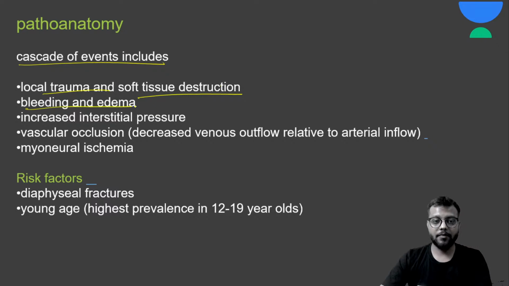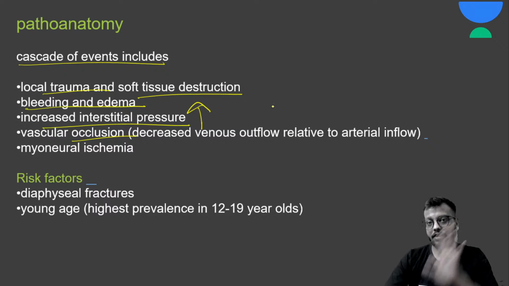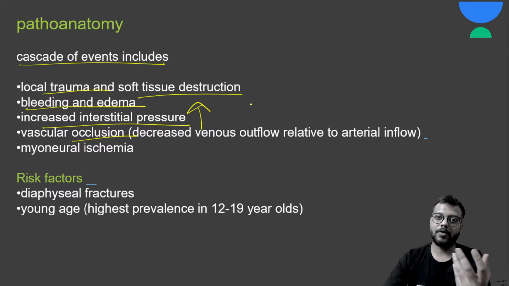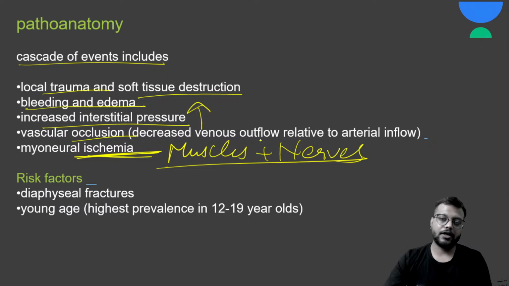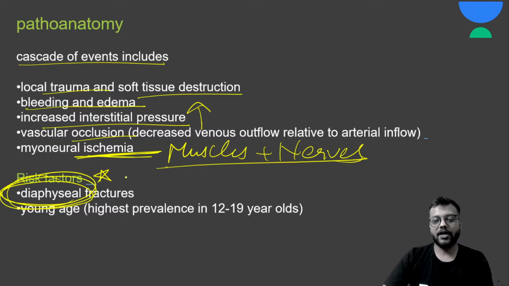Now the cascade of events, सबसे पहले there will be trauma, soft tissue destruction, hematoma, then there will be bleeding, hematoma and edema, increase in the interstitial pressure which will lead to the occlusion of the nerves and the vessels, और इससे venous flow और कम हो जाएगा, जिससे pressure और बढ़ेगा, because there will be increased interstitial pressure, there will be increased intramuscular pressure which will lead to the ischemia of the muscles and the nerves. Okay, and importantly फ्रैक्चर्स में भी जो diaphyseal fractures होते हैं, the diaphyseal fractures are most commonly associated with the compartment syndrome, and that too in the young age.